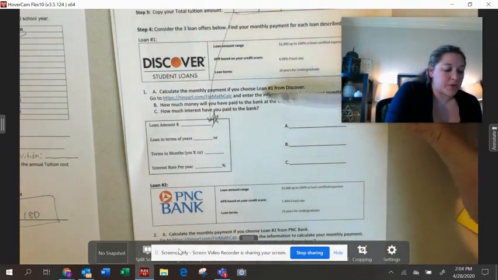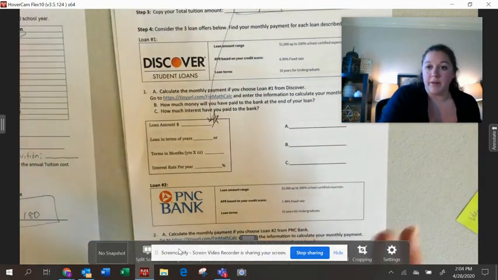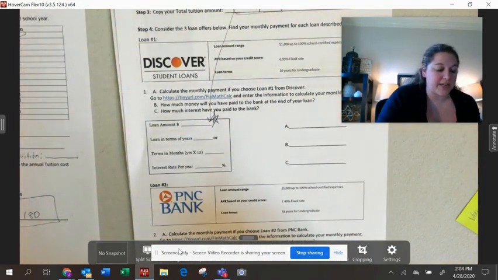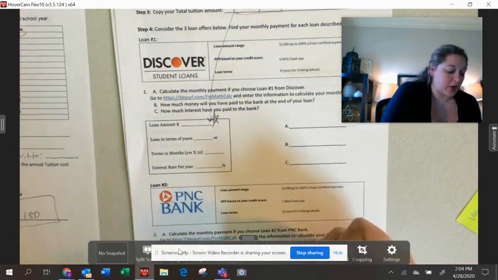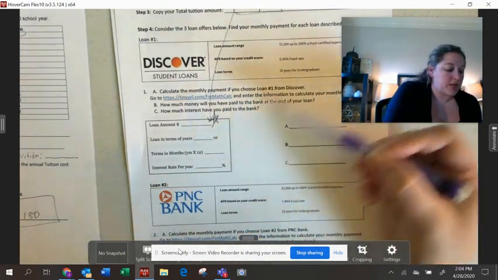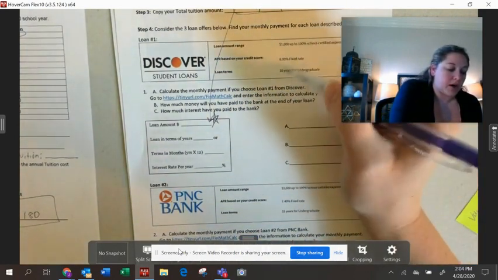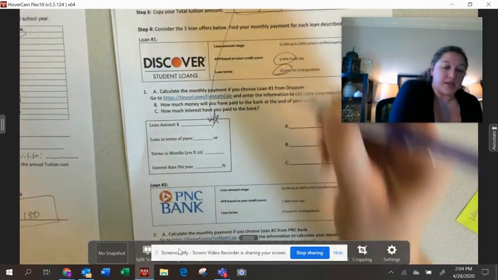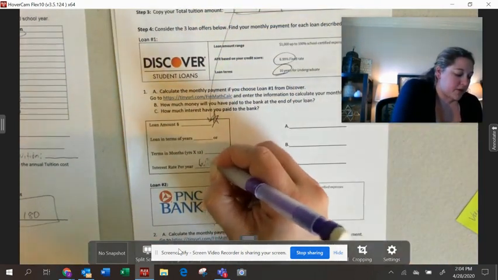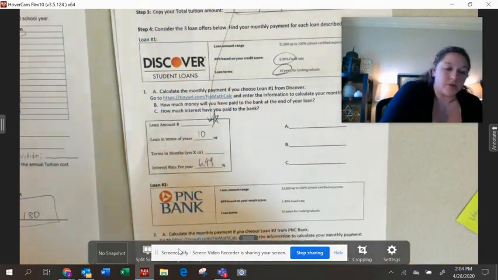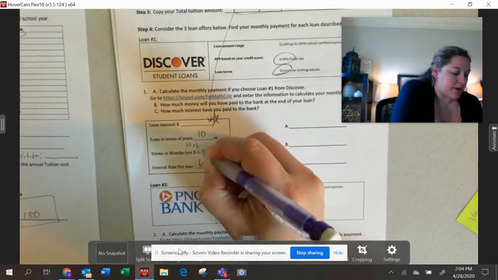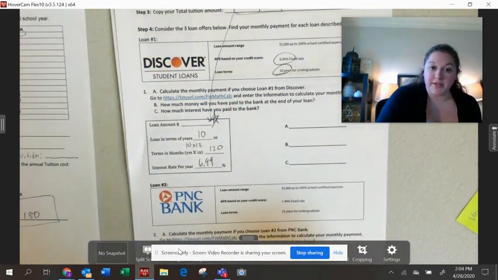Now, you're going to run this through for 3 different possible loans. We've got a mix of private and government loans represented in here. We've got a mix of rates, a mix of loan terms as well. So you can see again how those things affect your financing plans. Each time you're going to use the same loan amount, but you'll need to read through the loan description up here to pick out the rate and to pick out the number of years. So for this first one, the rate was 6.99%. This is a 10-year loan. So remember, loan number of years goes there, and then multiply that by 12 to get your number of months.